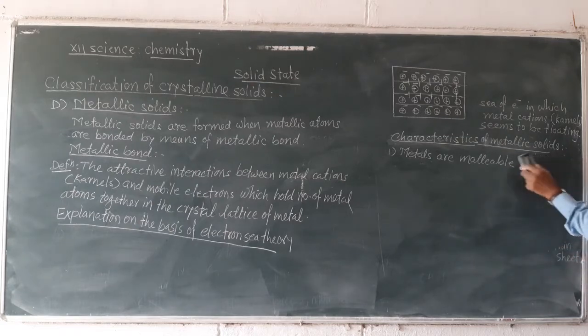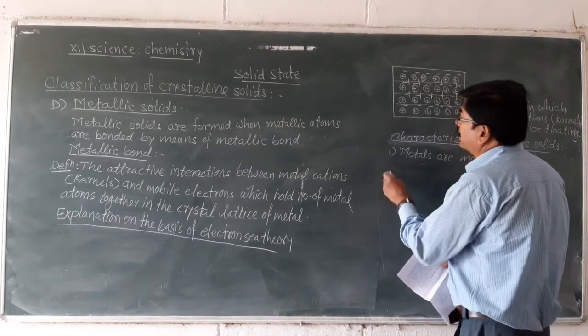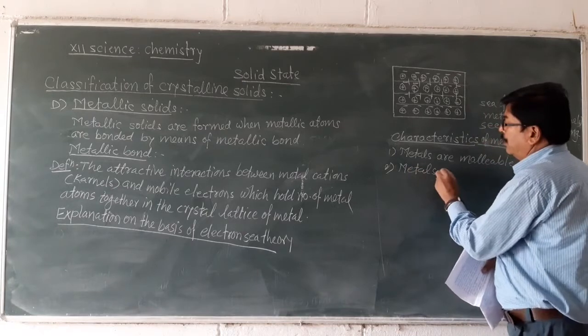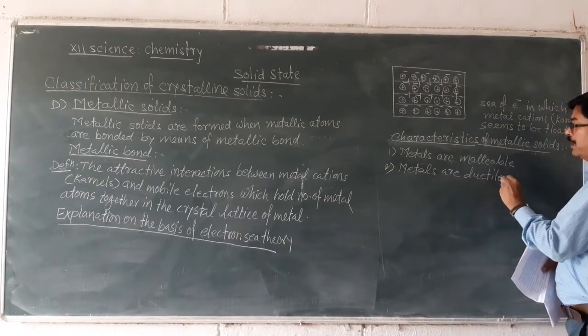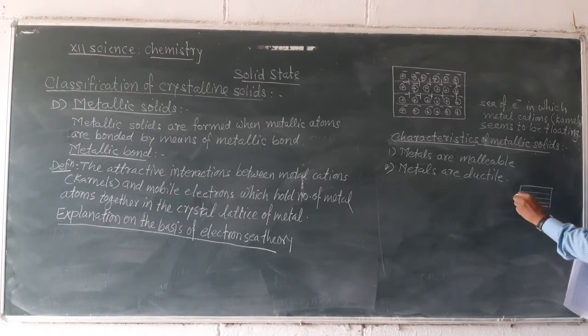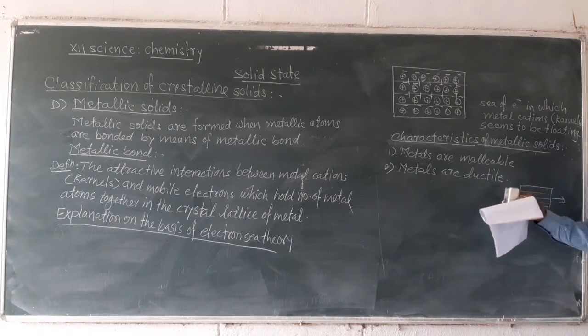The second property we are going to discuss, metals are ductile. What is ductility? When a piece of metal is stressed in opposite directions, a shearing force is applied on the metal piece in opposite directions.